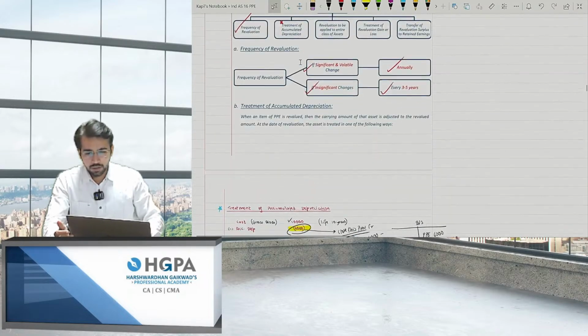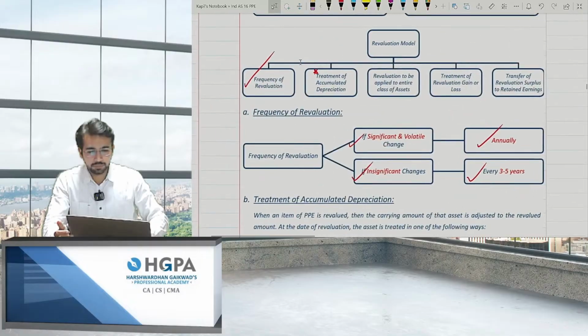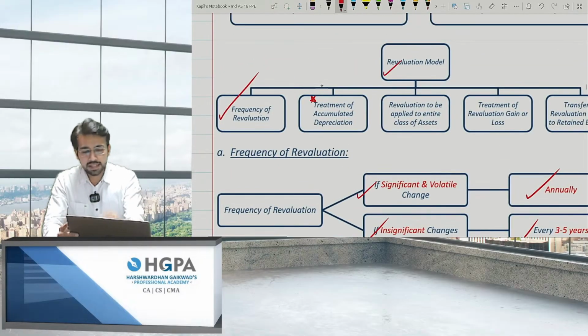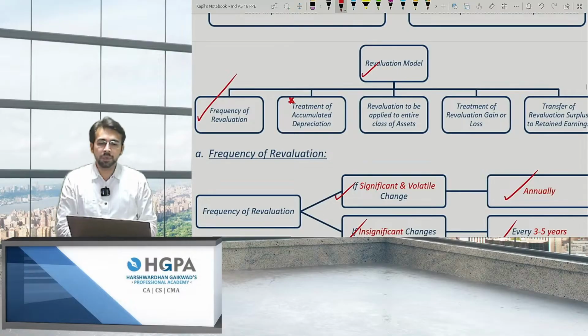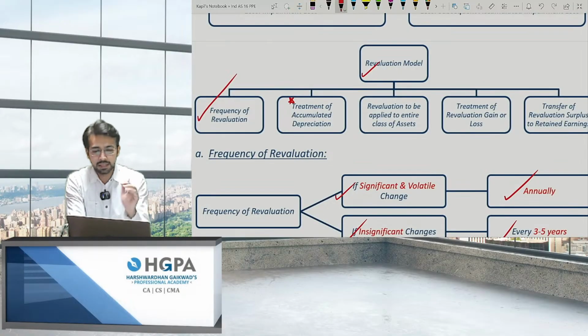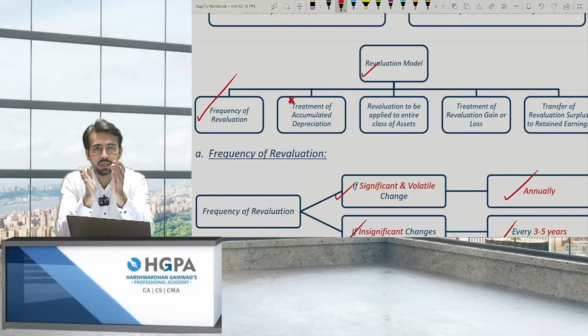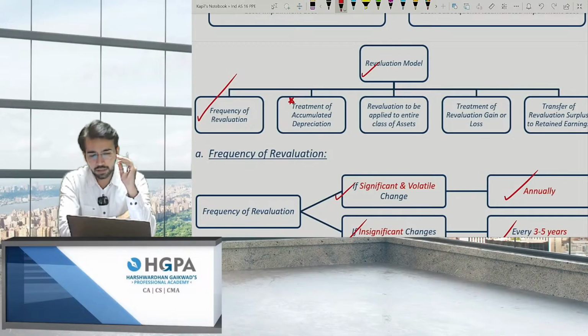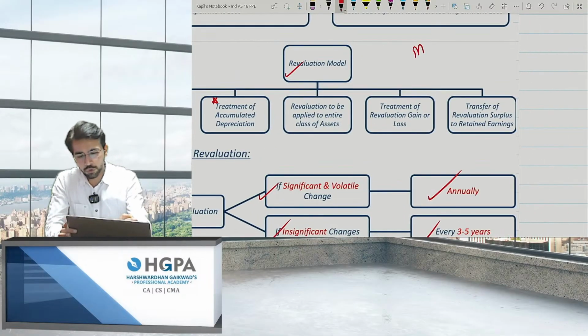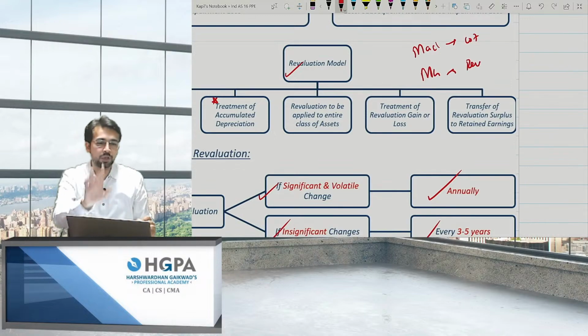See, we were over here, revaluation model. This is important. Third point, revaluation to be applied to entire class of asset. Now what do we mean by entire class of asset? See, if you are applying cost model for building, you can go with it. If you are applying revaluation model for machinery, you can go with it. But if you say, sir, I have two machineries with me, I want to apply cost model to one and revaluation model to the second one, the answer is no, you cannot do it.